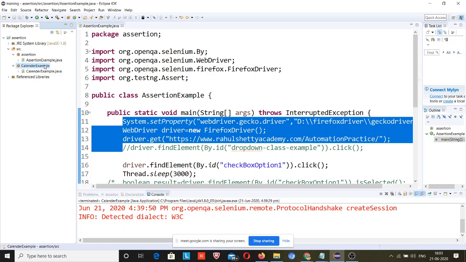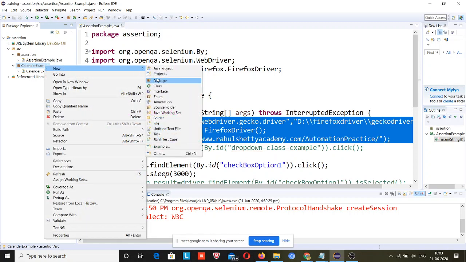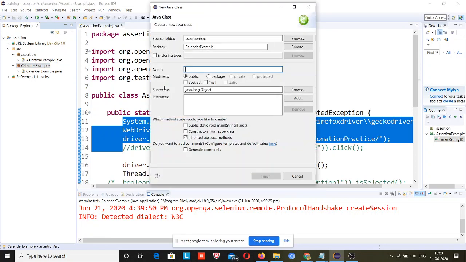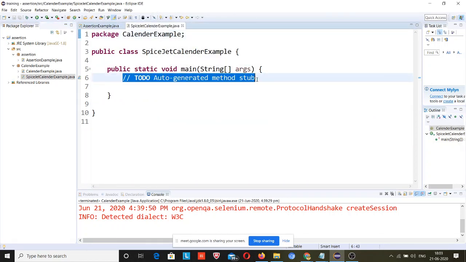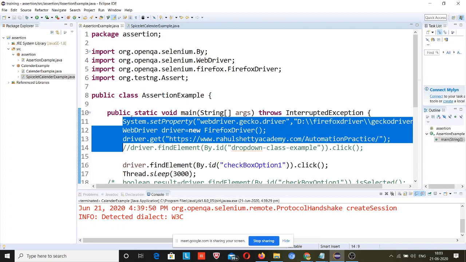Right click, SpiceJet calendar example. I will click on this so that the method will be present. Now I will again copy and paste some code.